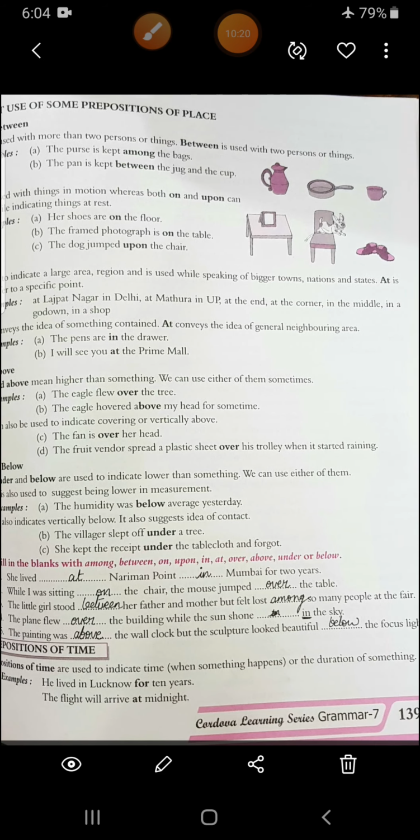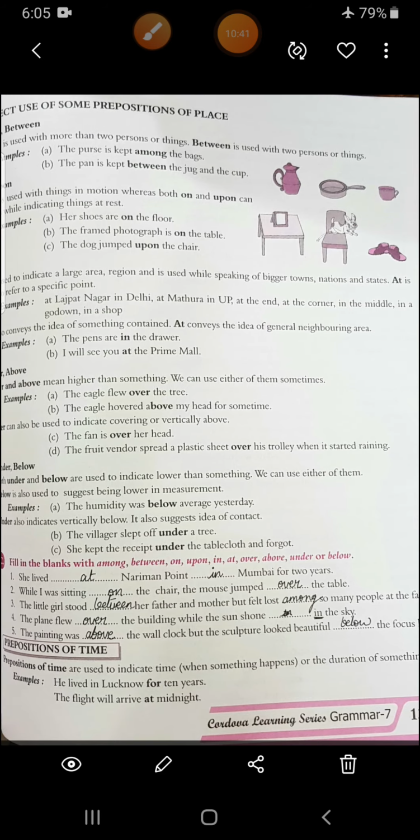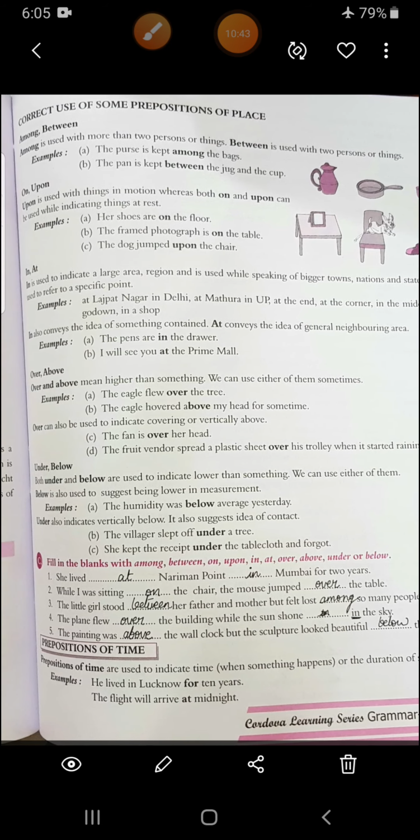See this example. Her shoes are on the floor. Can you see it? It is on the floor, and is it moving? No, it is motionless. Then the framed photograph is on the table. It is kept on the table. It is not moving. Then the dog jumped upon the chair. It has just jumped from down to the chair. So that's why we have used the dog jumped upon the chair.